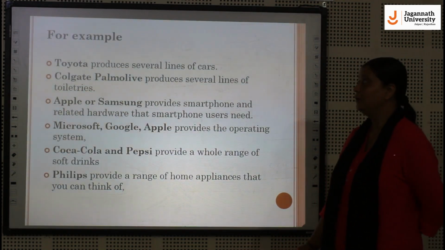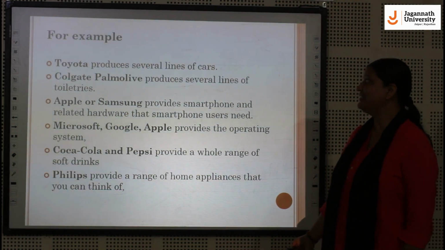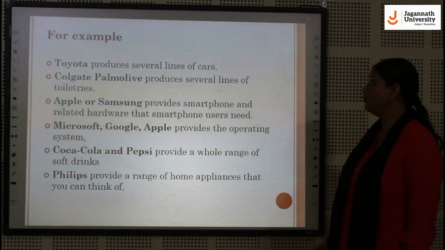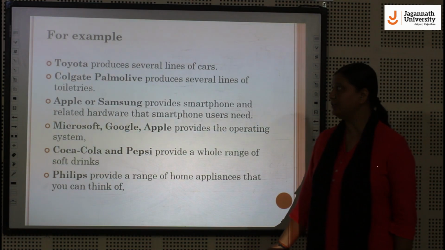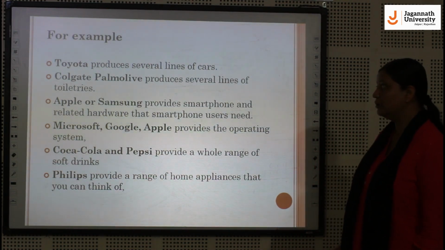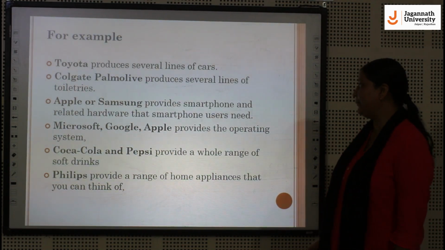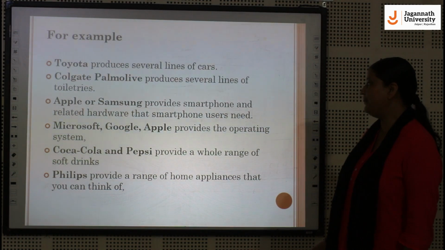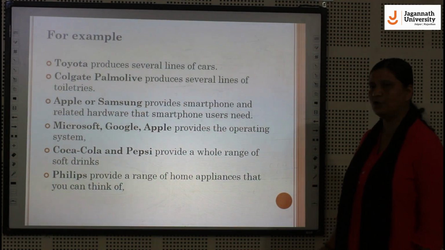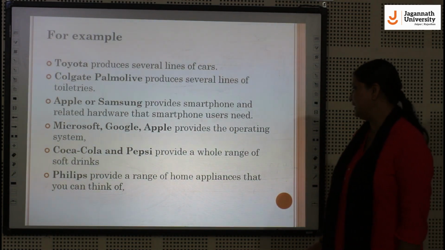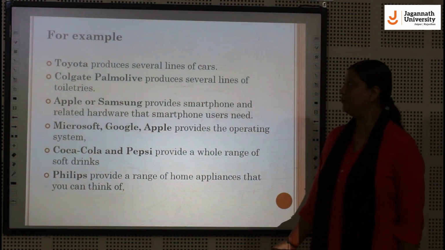For example, Toyota produces several lines of cars, Colgate-Palmolive produces several lines of toiletries, Apple or Samsung provides smartphones, Microsoft, Google and Apple provide the operating systems, Coca-Cola and Pepsi provide a whole range of soft drinks, Philips provides a range of home appliances that you can think of.